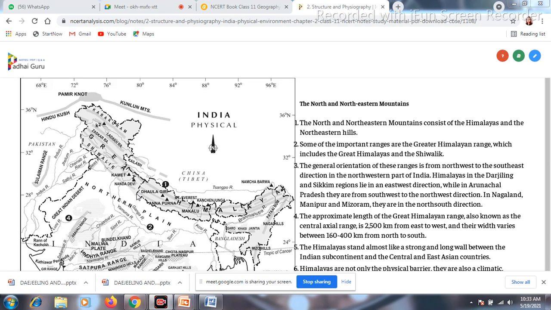What is the importance of Himalaya in India? The Himalaya acts as a barrier between India and China, India and Pakistan and all these countries. It stops the illegal trespassers from the other part of the world. And the second important thing, it controls the climate of India, because you all know that the Siberian part is very cold, and the Himalayas act as a barrier and stop the Siberian cold wind from entering India. That's why the climatic condition of India is very soothing.